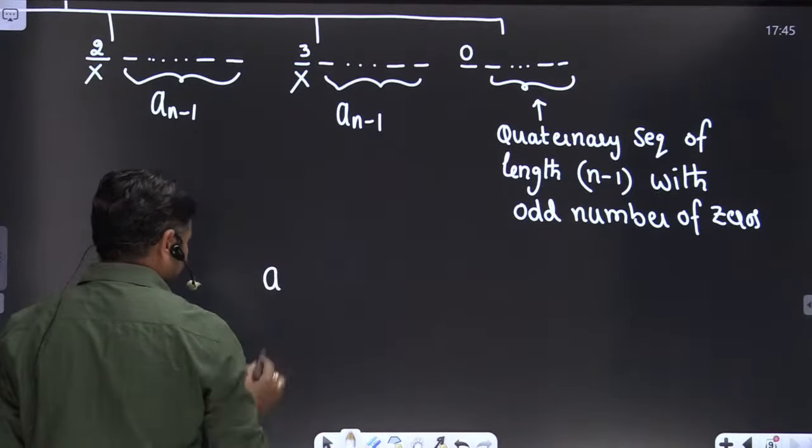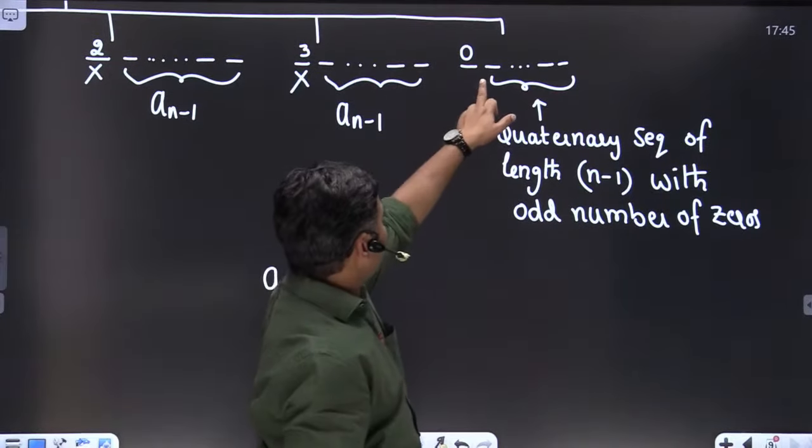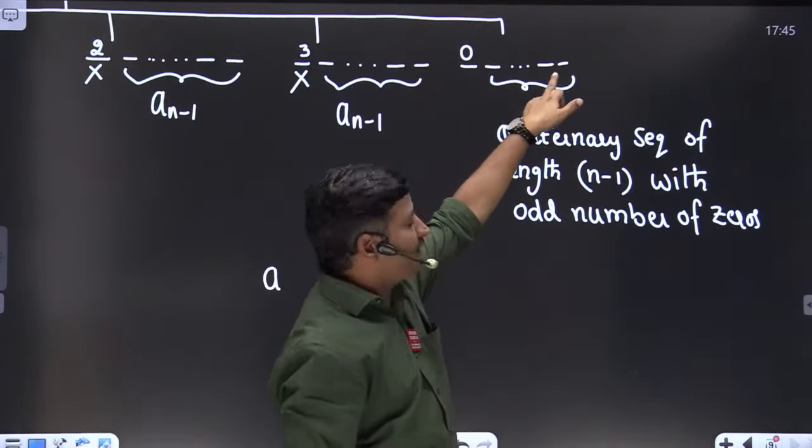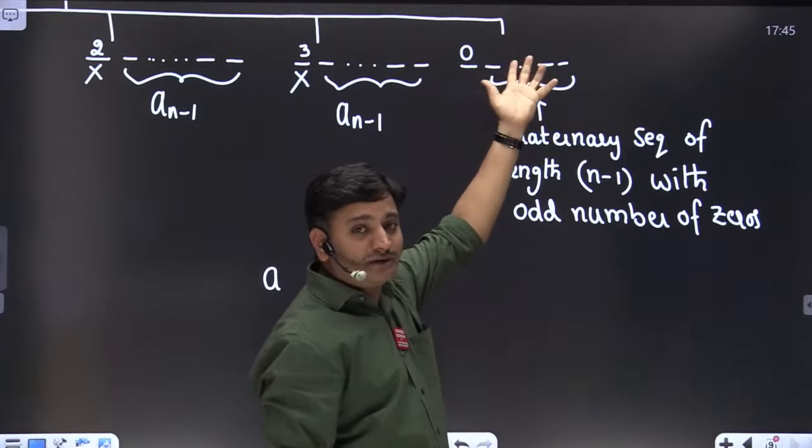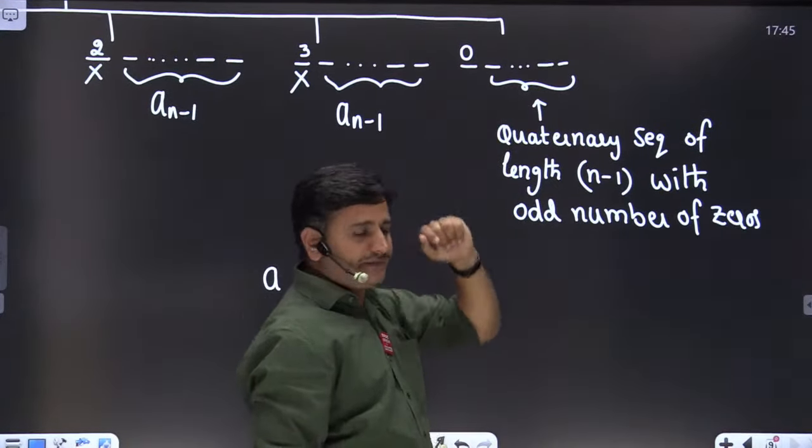We are defining total, what is the sequence length, friend? The sequence length is n minus 1. If it is an n minus 1 sequence length, then how many ternary sequences are possible? How many ternary sequences are possible?